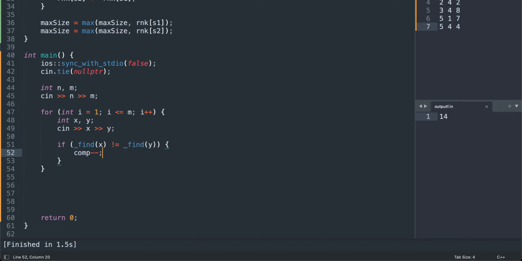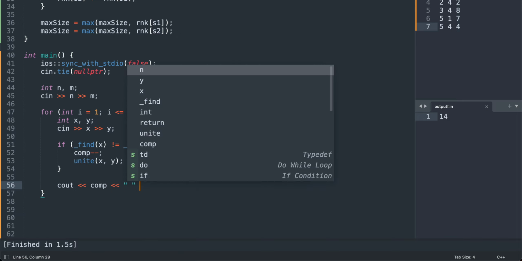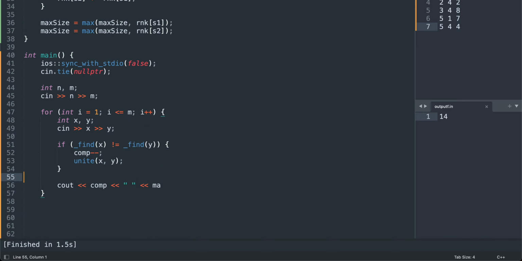If the parents are not equal, that means we are combining these two components, so the count will decrease by 1. Got it? As well, let's unite these two, X and Y. Then we need to print the number of components and the max size.